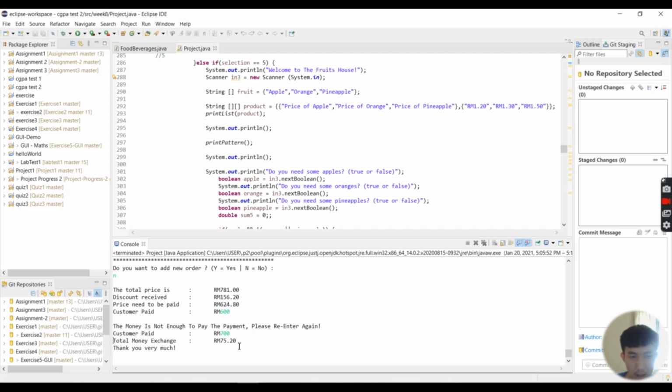But the customer has overpaid, and so the system will then show the total change expected to be returned to the customer, which is 75 ringgit and 20 cents. And so the order has concluded, and the system will then leave the message, "Thank you very much."